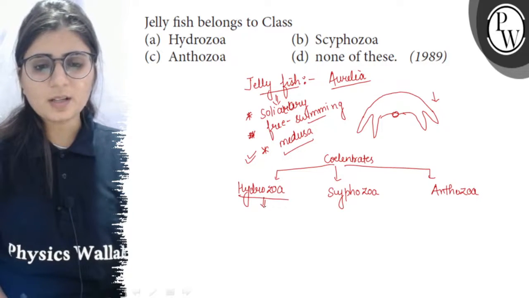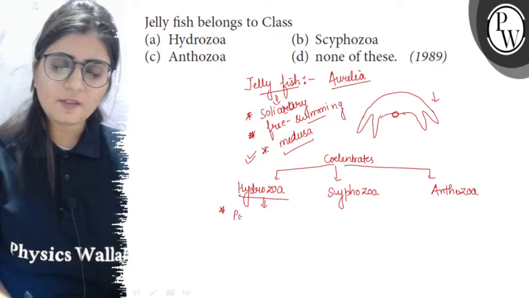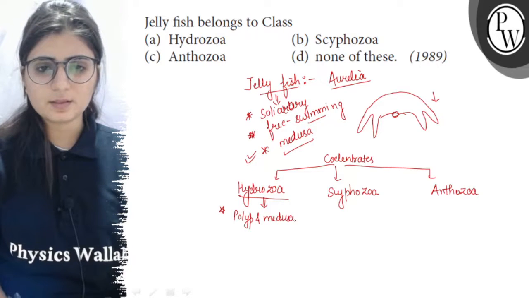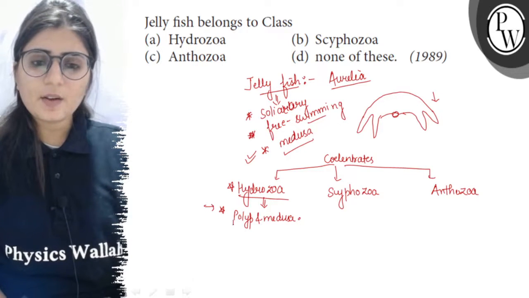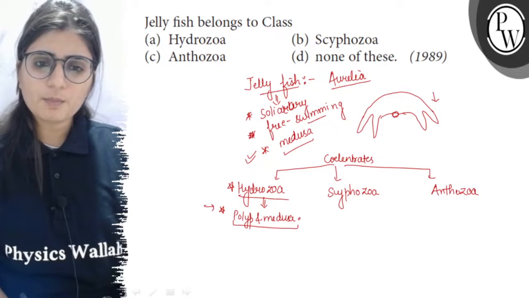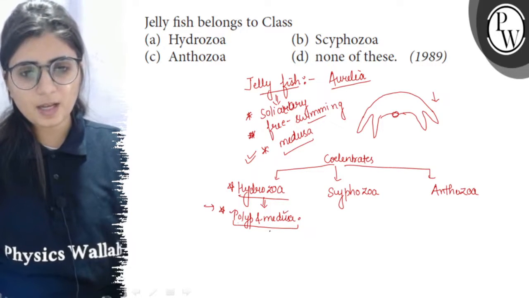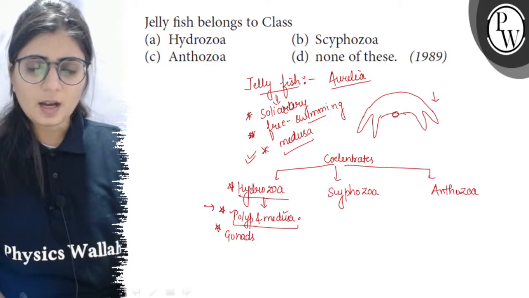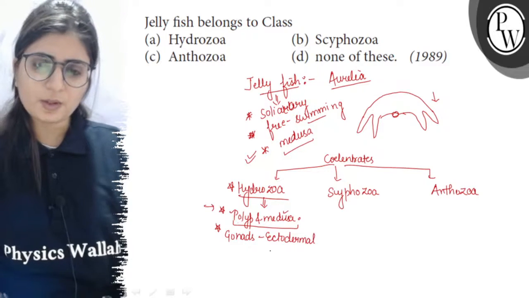So Hydrozoa are the coelenterates which are colonial and which are having both polyp and medusa form, except Hydra which is only having the polyp form. But in the hydrozoans, there are two types of zooids in the colony, polyp which are the cylindrical zooids and medusa which are umbrella like zooids, and here the gonads are ectodermal in origin, means the gonads are formed of ectoderm germ layer.